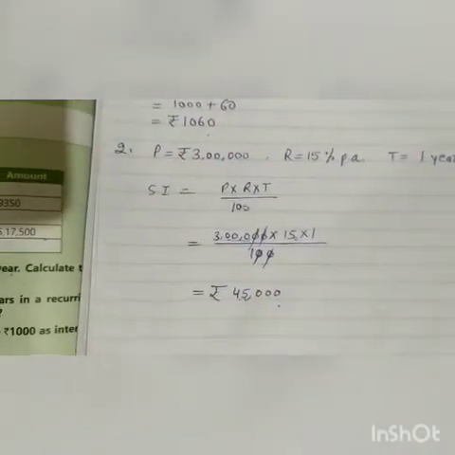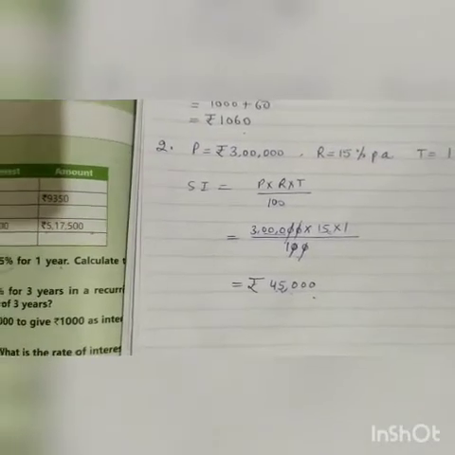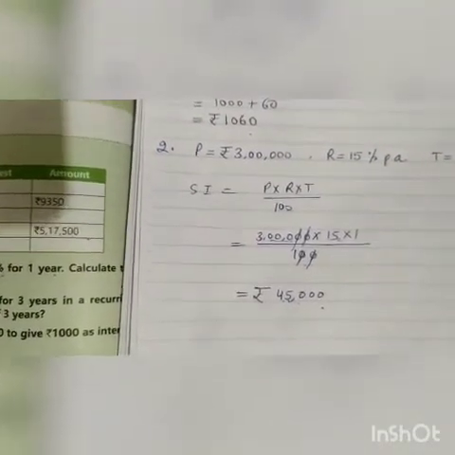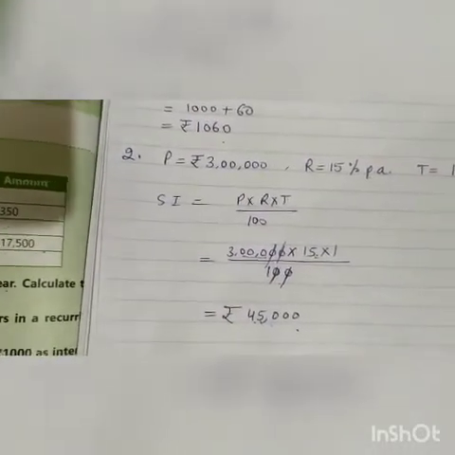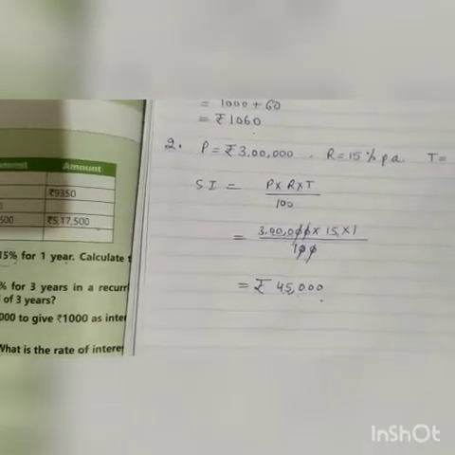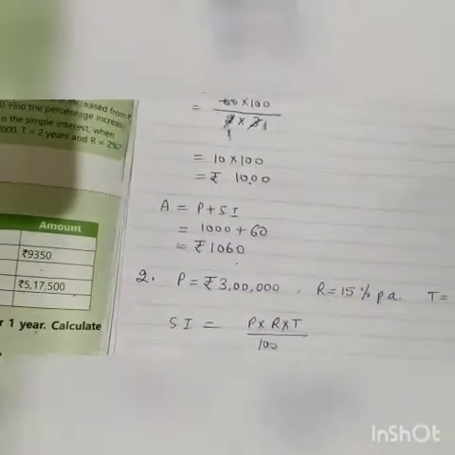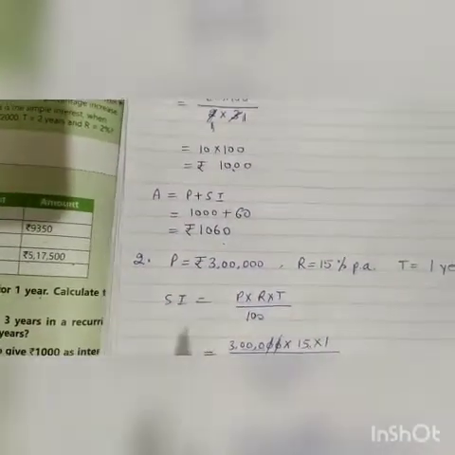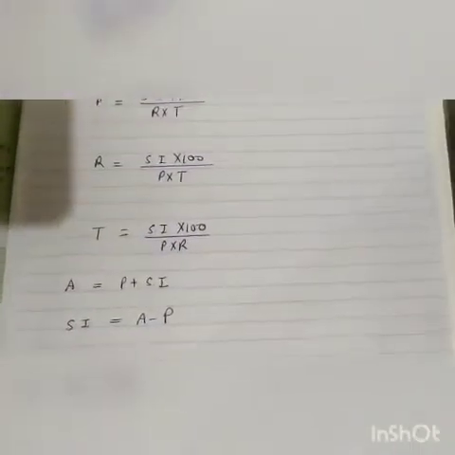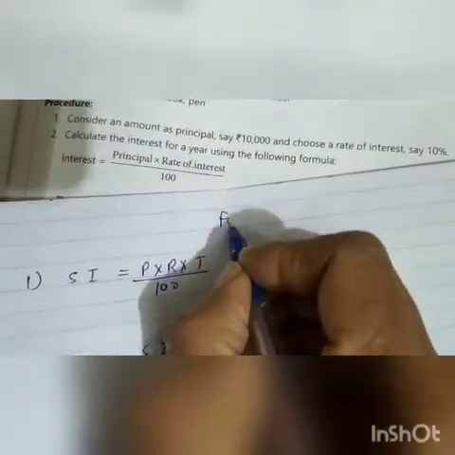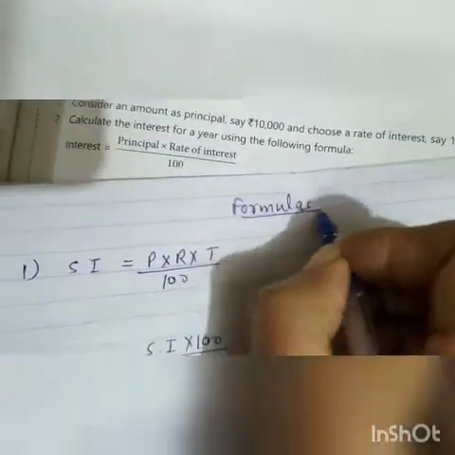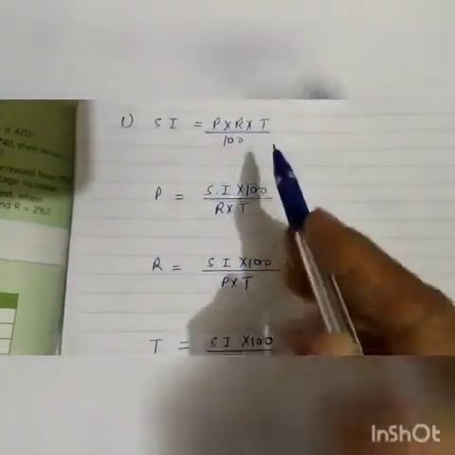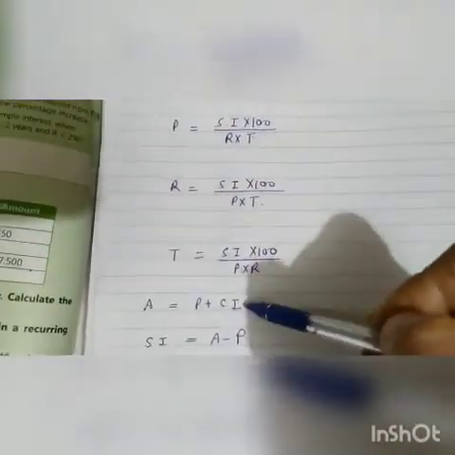I think all the sums should be clear to all of you. There should be no difficulty. But still, if you have any difficulty, you can ask me by sending a message. Students, see, here are all the formulas. These are the formulas: one, 2, 3, 4, 5, 6.